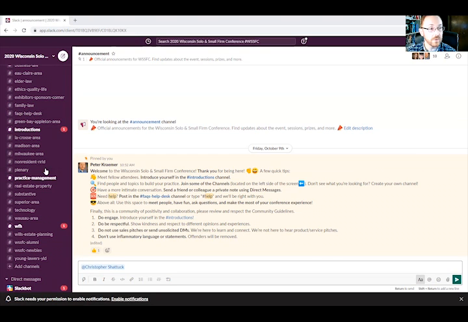That's a really brief overview of what Slack is and how you can use it to really connect with people at the Wisconsin Solo and Small Firm Conference.